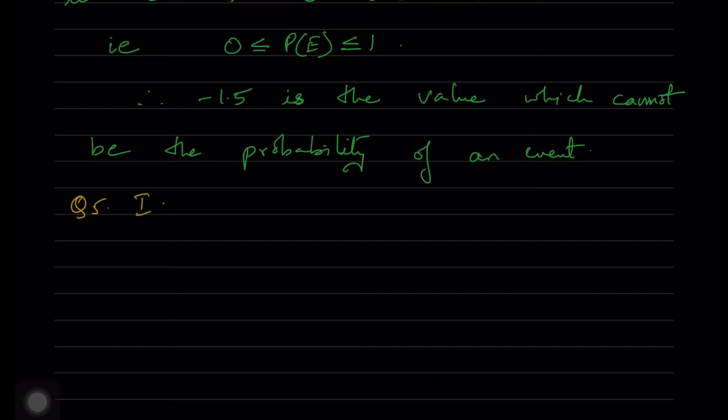If probability of E is equal to 0.05, what is the probability of not E?